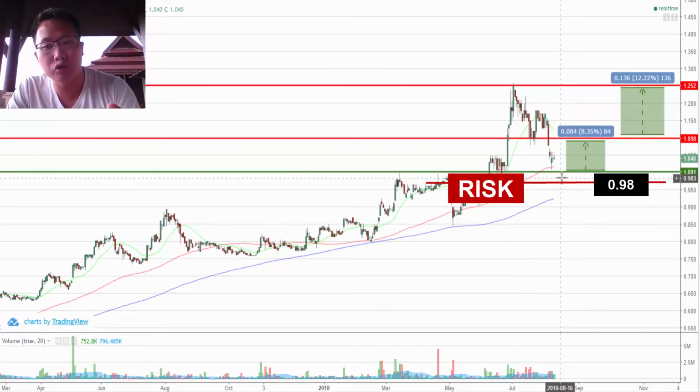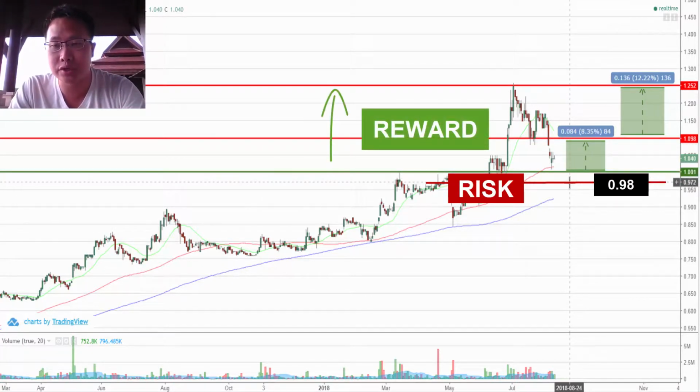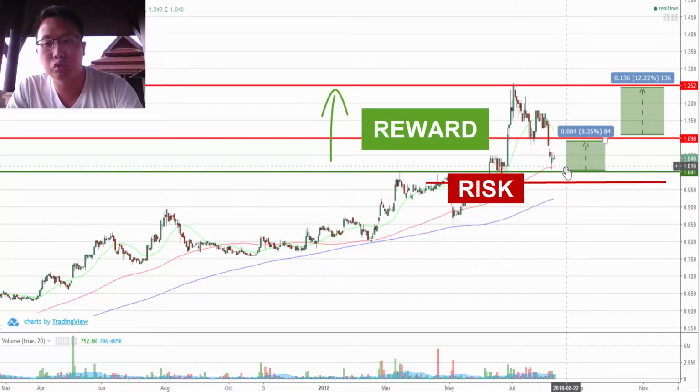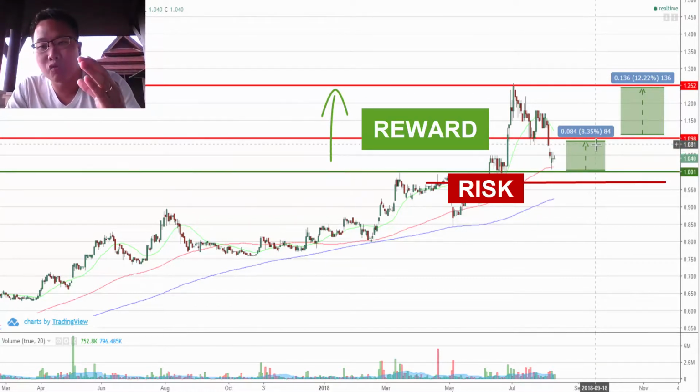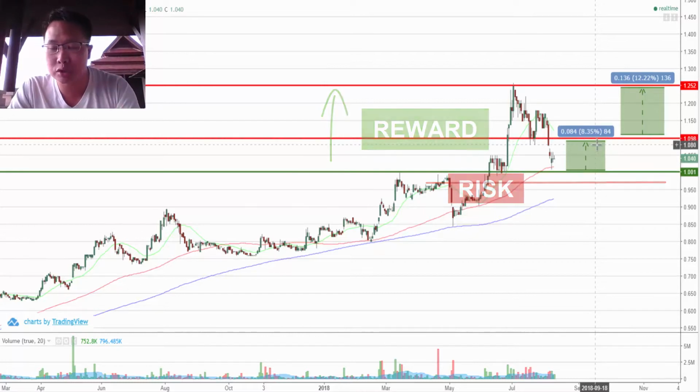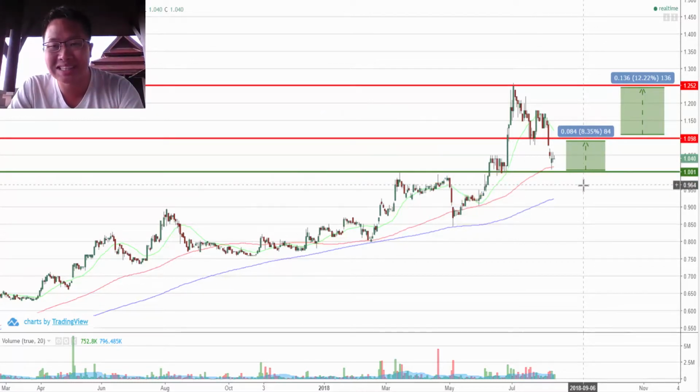So we want the reward to be at least 2 times this risk. That means 2 times this 4 cents, which should be at least 8 cents. Let's say we buy at 102, we want to have at least 8 cents of potential reward. I'm not saying that it will definitely go up or rebound, but we want a reward of at least 8 cents. In this case, probably a target of about 110 first, and after 110, a potential target of about 125. So that would be a reward to risk ratio of at least 2 times. This is why when we have many trades like this with a high reward to risk ratio, that's how we can increase our odds of winning in the long run.